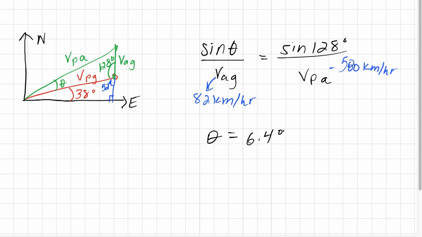So the plane needs to fly at an additional 6.4 degrees. So if they're already flying at 38, they need to fly at 44.4 degrees in the north of east direction.